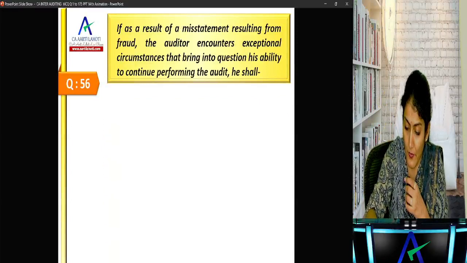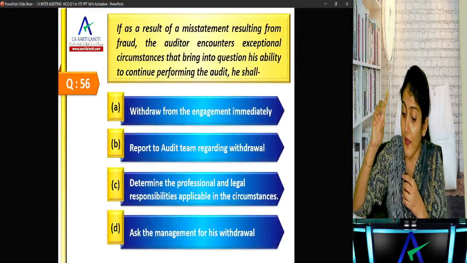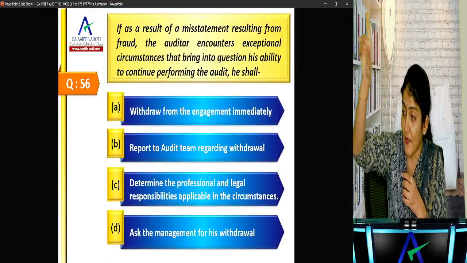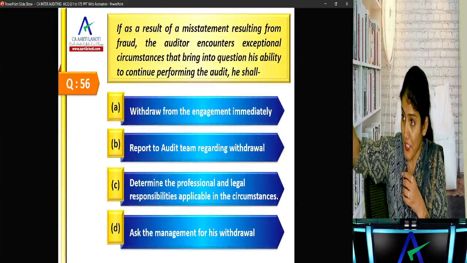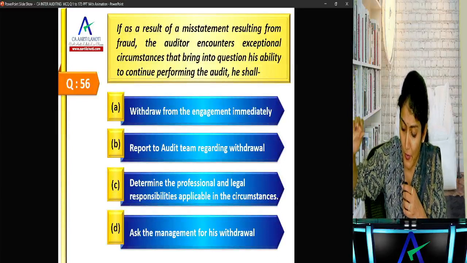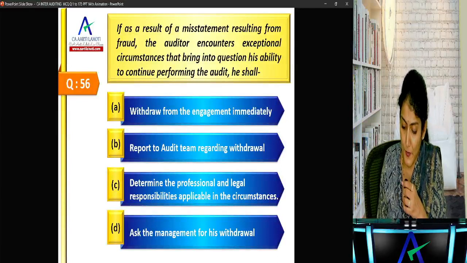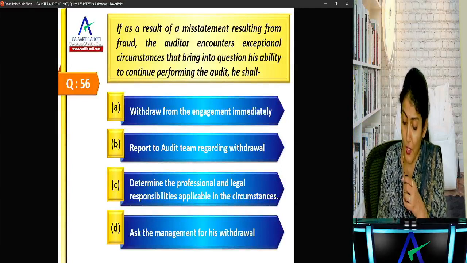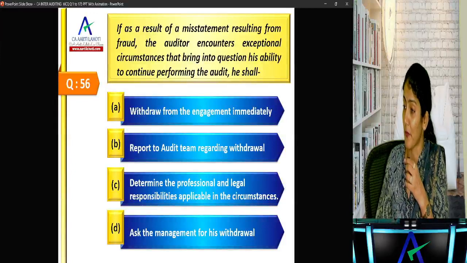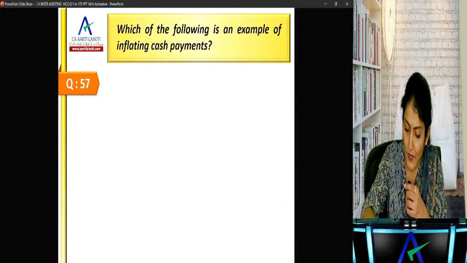Compensating errors. Okay, if as the result of misstatement resulting from fraud the auditor encounters exceptional circumstances that bring into question, as we discussed today, the auditor's ability to continue performing the audit, the auditor shall determine the professional and legal responsibilities applicable in these circumstances, including whether there is a requirement to report to the person who made the audit appointment, or to withdraw from the engagement.